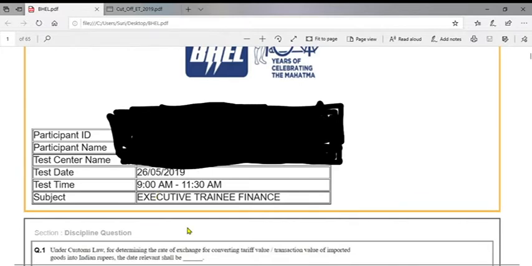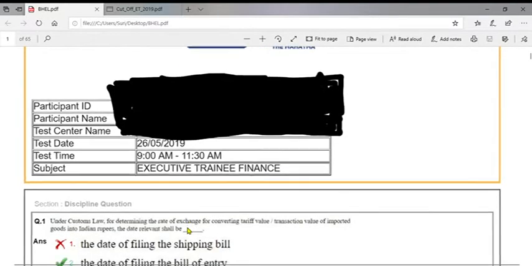Before that, the pattern of the BHEL paper is 240 questions. Out of 240, 120 questions are from core, meaning our subject knowledge, and the remaining 120 questions are from non-core, which consists of 50 questions from reasoning, 20 questions from general knowledge, and 50 questions from general English. So in this core 120 questions, 30 questions in a session will be discussed. So a total of 4 sessions will be taken for the core area. Let's get into the details.